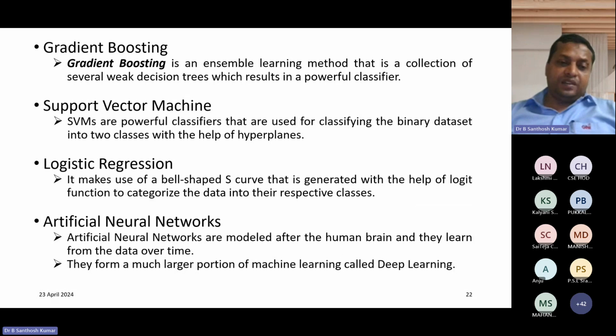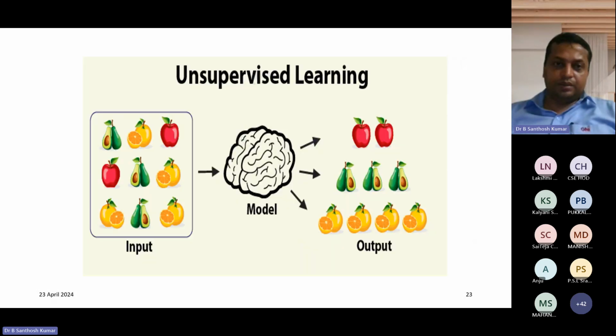But nowadays, after 2015, they are placed under deep learning. Deep learning contains artificial, convolutional, and recurrent neural networks. Artificial neural networks are modeled after the human brain and learn from data over time, forming a much larger portion of machine learning called deep learning.